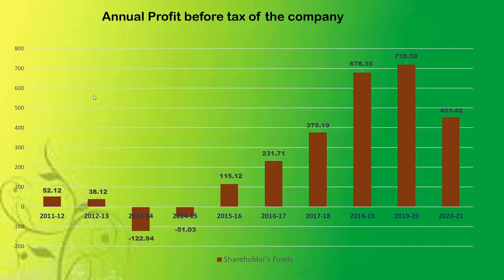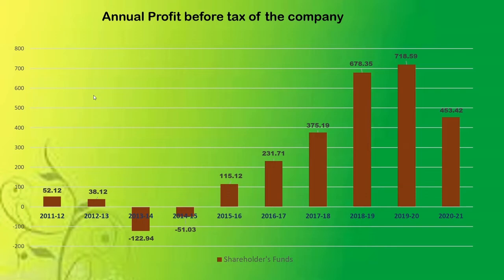Now, here profit before tax of the company. In the year of 2011-12, the profit before tax of the company was 52.12 crores. In 2013-14, it got into losses of 122.94 crores.